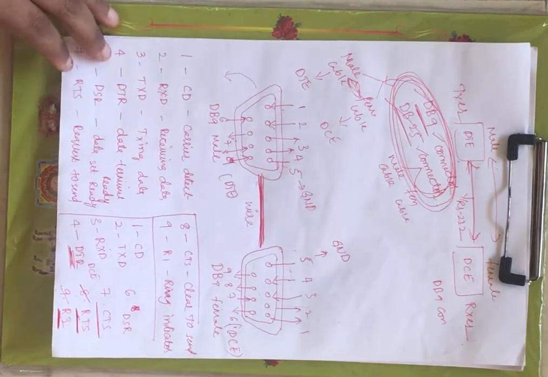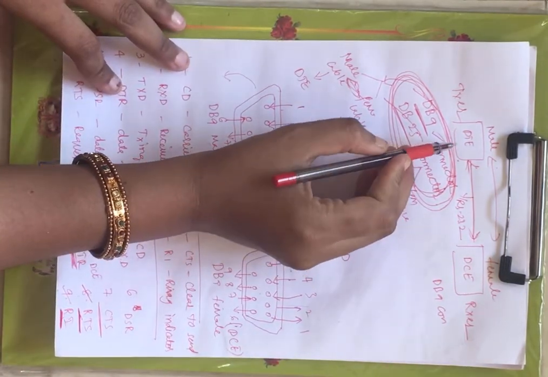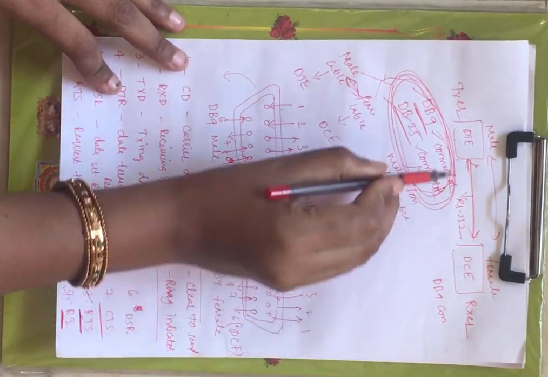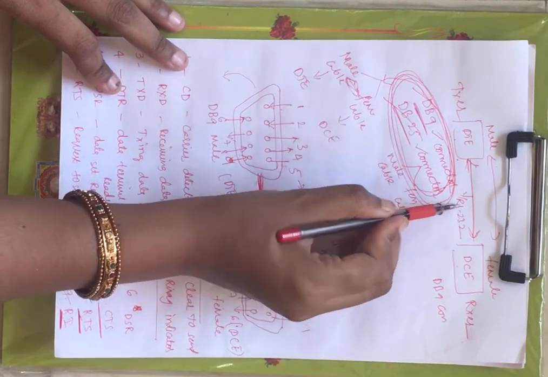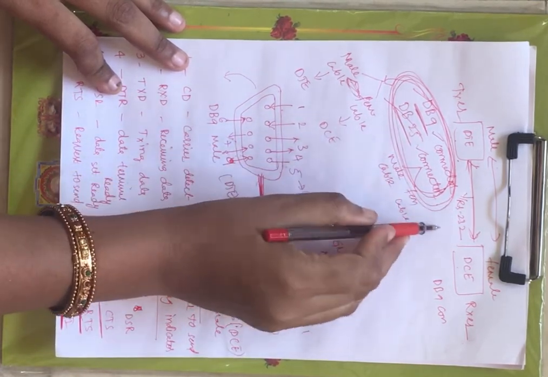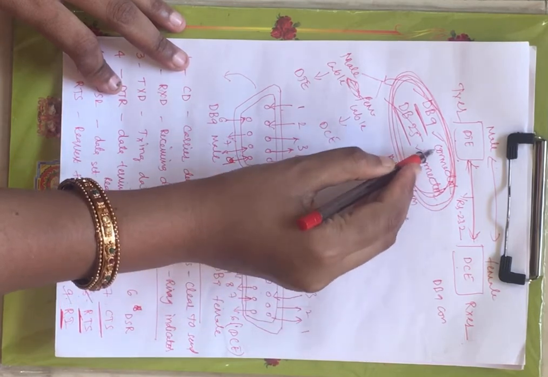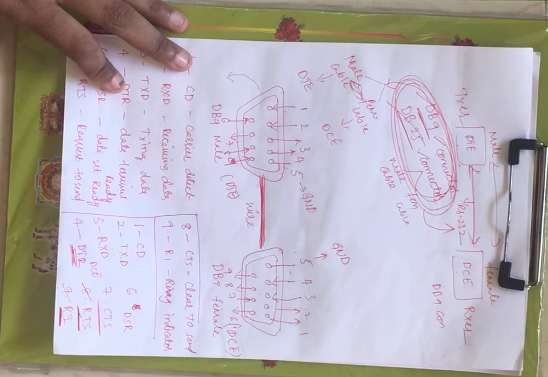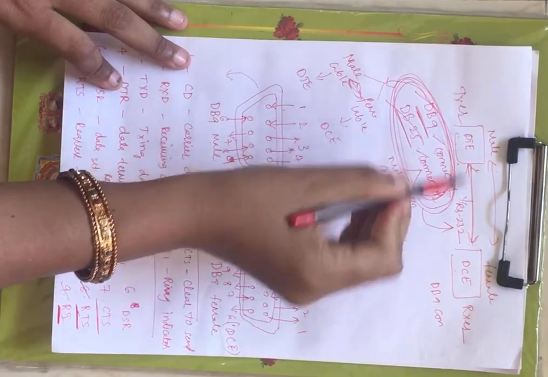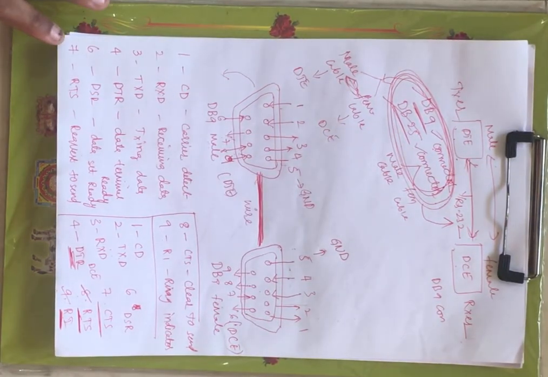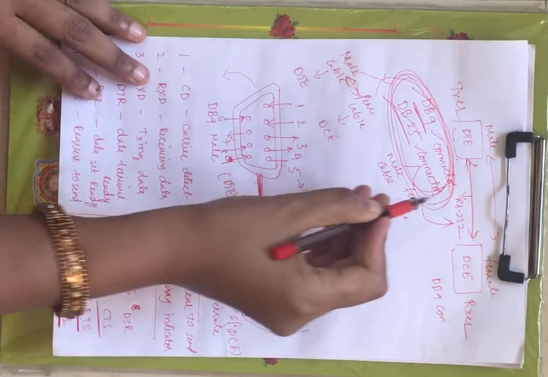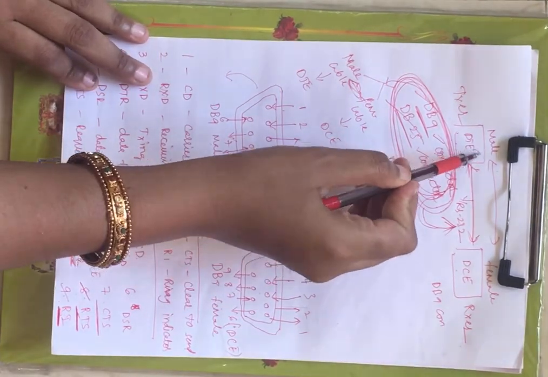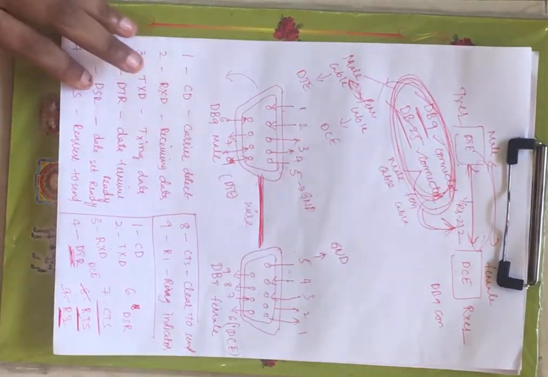If you see this diagram, DTE is the transmitter and DCE is the receiver, and between them we have RS232 for the serial exchange of data, right? DB9 and DB25 connectors are used by RS232 in order to determine the communication between DTE and DCE, right?